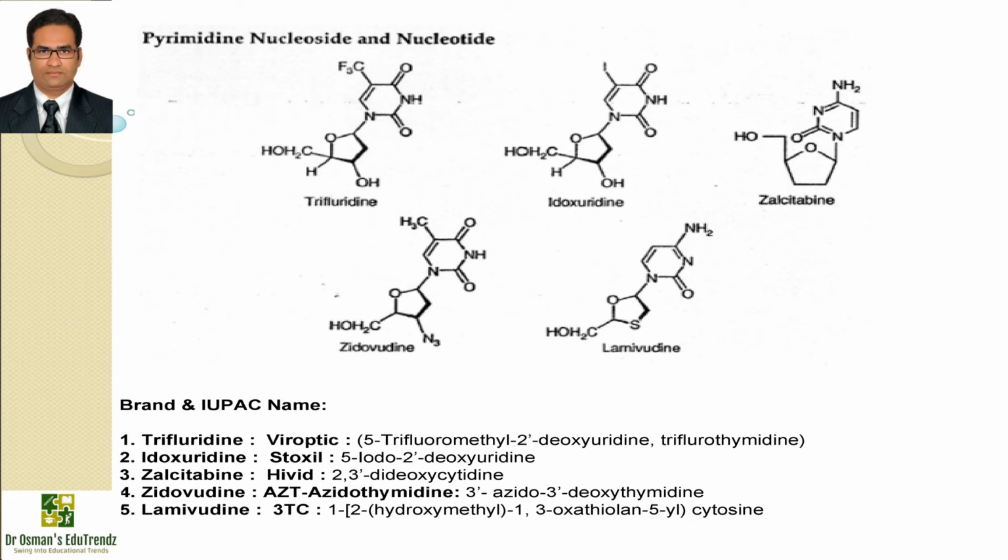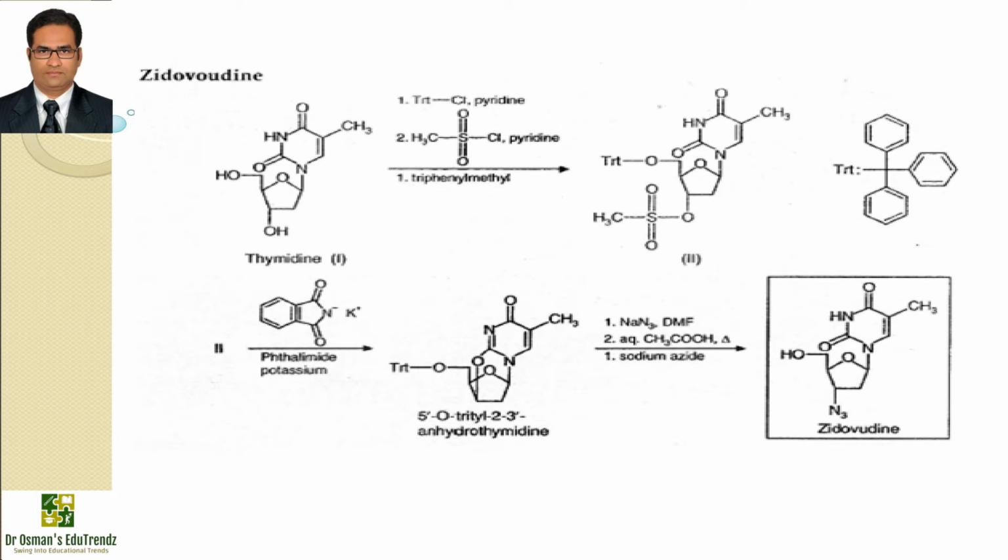Now comes lamivudine, which is available with the brand name 3-TC, and 1,2-hydroxymethyl 1,3-oxathiolane 5-yl cytosine is the IUPAC name. Lamivudine is the first example of a beta-L isomer of a nucleoside analog, which is showing activity comparable to that shown by the corresponding beta-D enantiomer. Now let us talk about the synthesis of zidovudine.